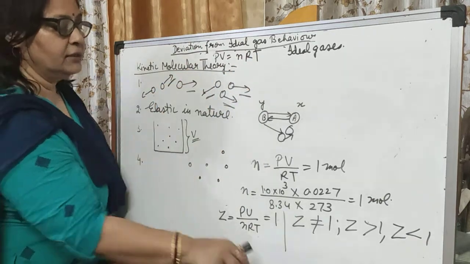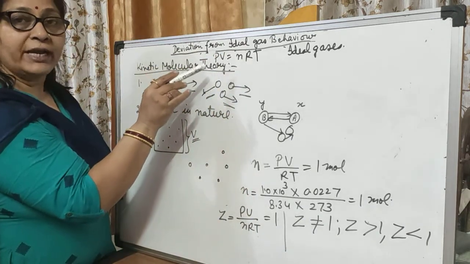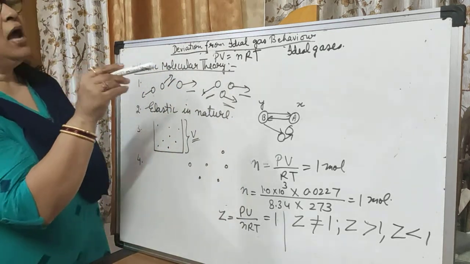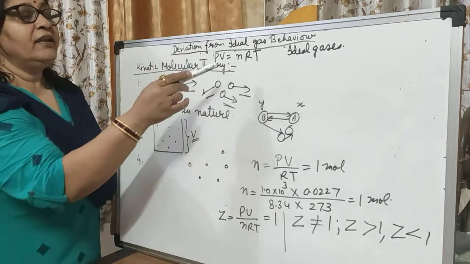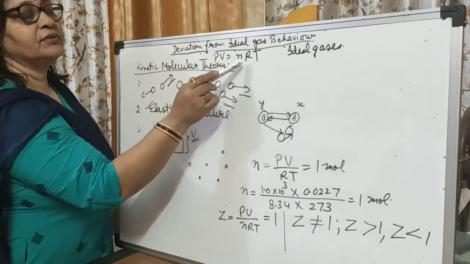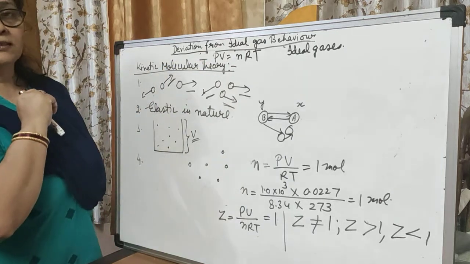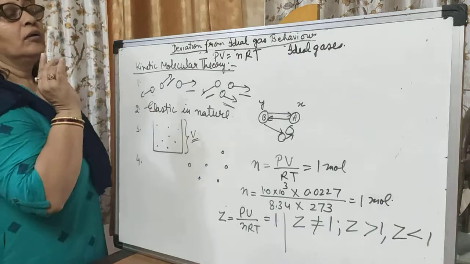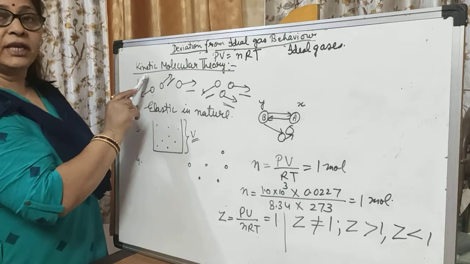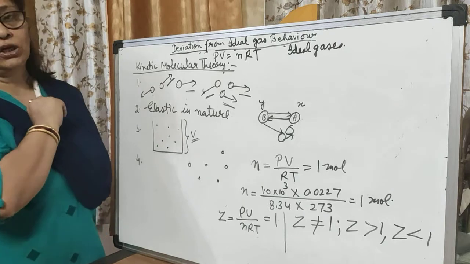As you know, for ideal gases we have Boyle's law, Charles's law, and Avogadro's law. When we combine all these three, we finally get the ideal gas equation, PV = nRT, and all ideal gases follow this equation. Is it clear? For ideal gas behavior we have one important theory, known as kinetic molecular theory.